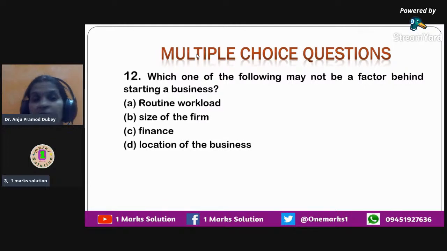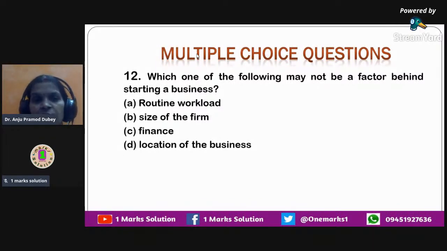So we know that whenever we start a business, we must keep in mind that size of the firm matters a lot to us. We do consider this factor significantly. We do not ignore this factor. Then the next option that we have is finance. That is, finance also is one of the major factors that has to be kept in mind, because all your operations depend upon financing. And the third option that you have is location of business. That is also very significant.